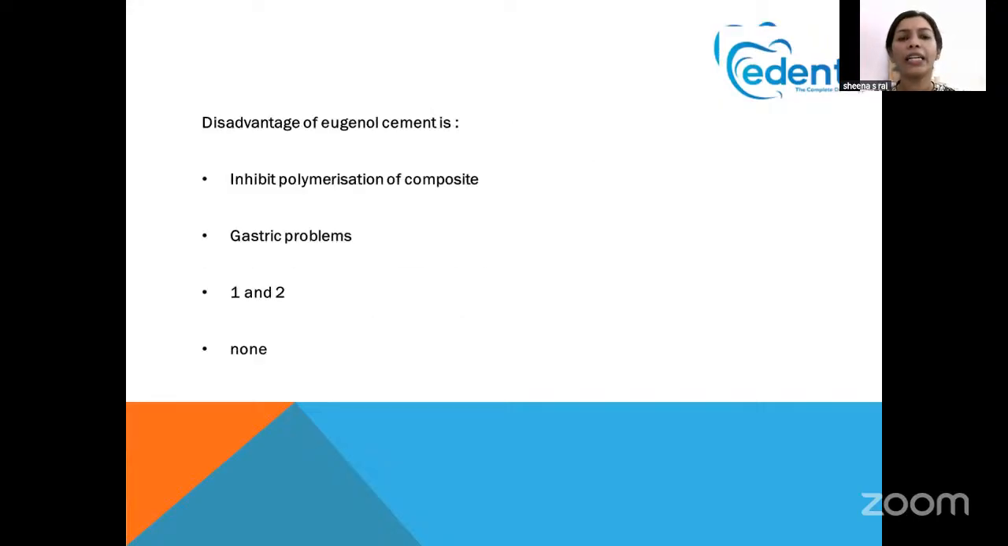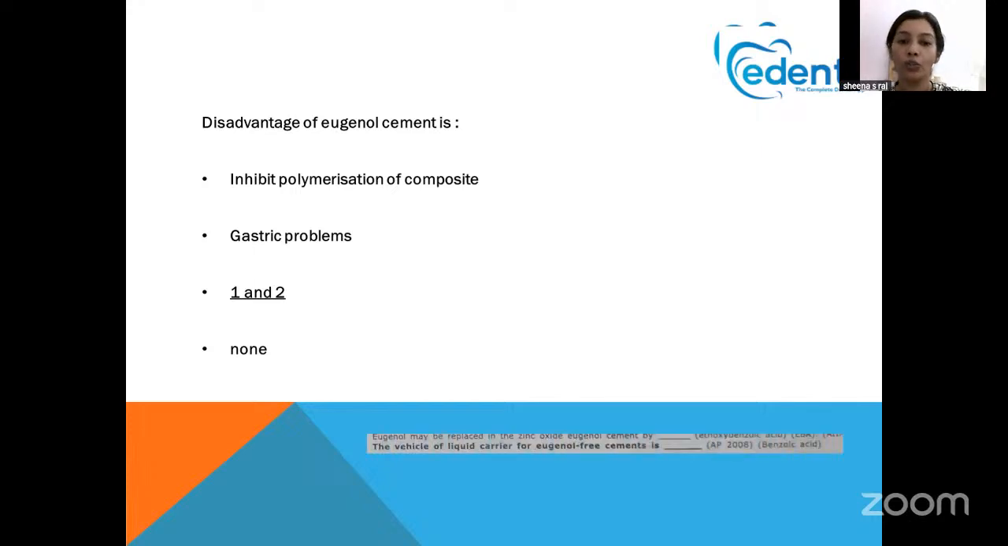What is the disadvantage of eugenol cement in zinc oxide eugenol? We know that eugenol, when it comes in contact with the composite, inhibits or affects the polymerization of the composite. That is a very important point. Another confusion will be whether it produces a gastric problem or not. Studies have shown that the eugenol in zinc oxide eugenol is a gastric irritant. So the answer for this question is both 1 and 2. That is, it inhibits the polymerization of composite, and the gastric problem is also caused by the eugenol in zinc oxide eugenol.